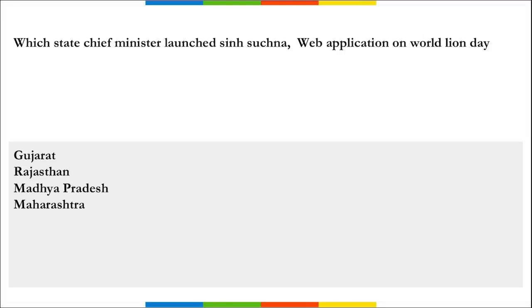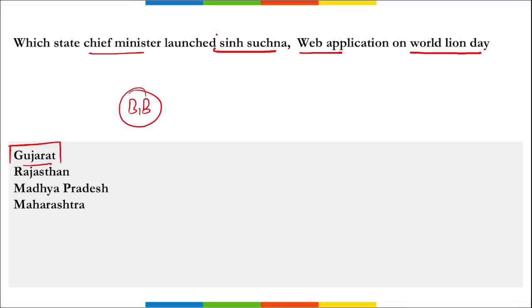Next, which state's chief minister launched Sinh Suchna, a web application on the World Lion Day? Sinh Suchna, right? Suchna means to provide information, correct? So it was Gujarat's chief minister Bhupendra Patel, right, who launched this Sinh Suchna, that is a web application, and it was launched on the World Lion Day.